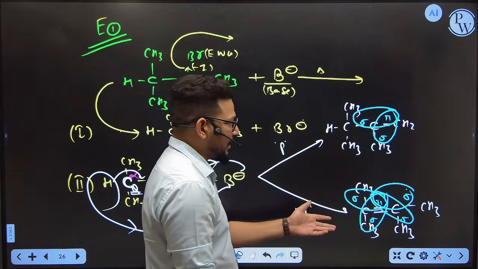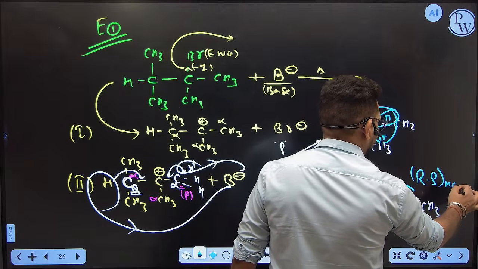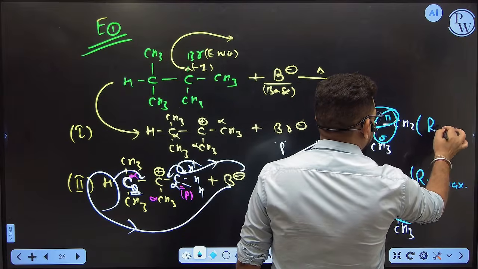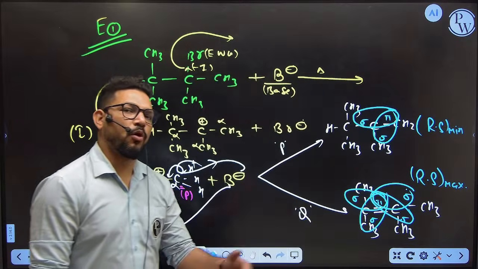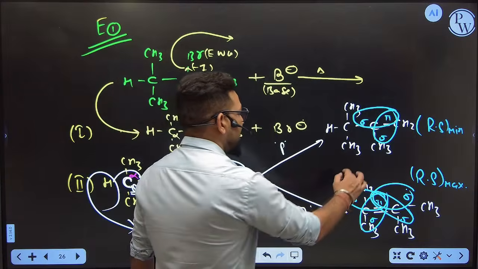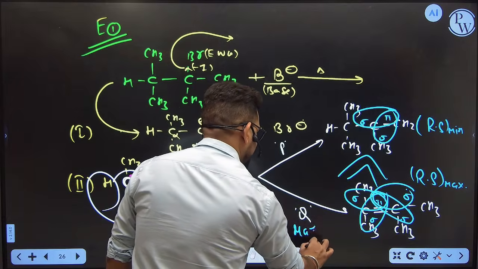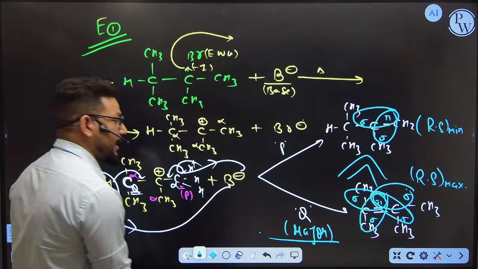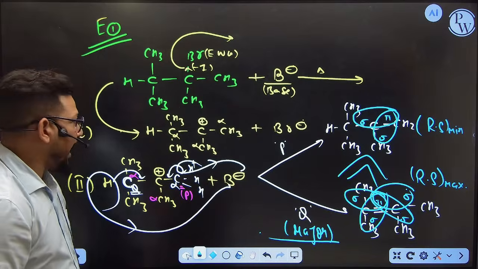The ultimate thing is that here the resonating structure is maximum and here the resonating structure is minimum. As all of you know, more resonating, more conjugation, more stability. That means Q is major over P. That means Q is called the major product. So that means we are going to form which kind of product in this elimination? By the E1, correct?